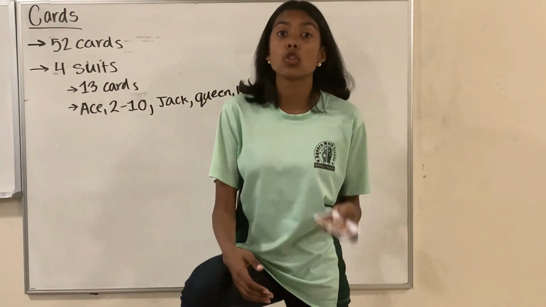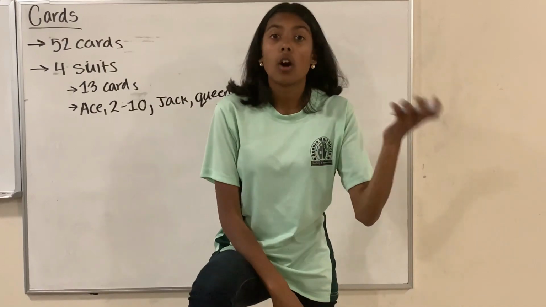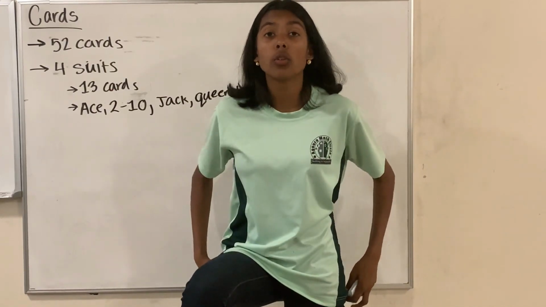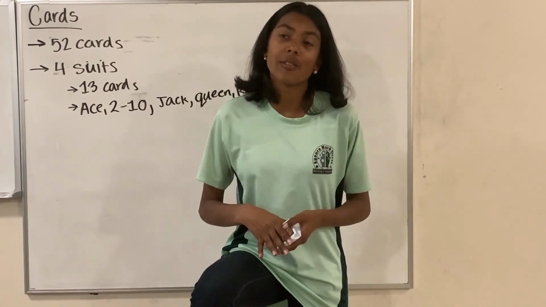Another way you can do this is you know that there's 1 3 in each suit. So 1 over the total number of cards in a suit, which is 13, so 1 over 13 is also your answer.